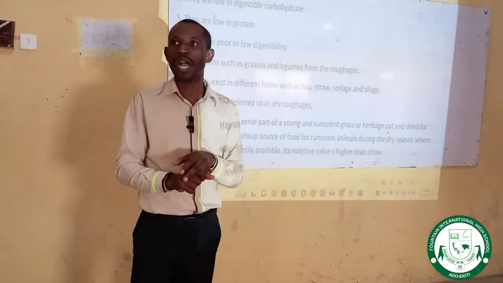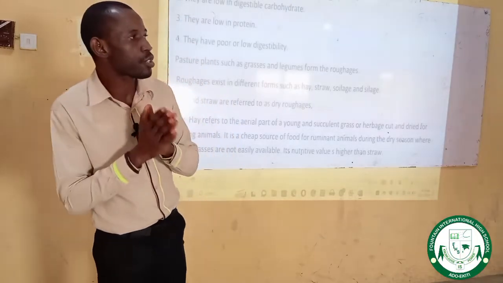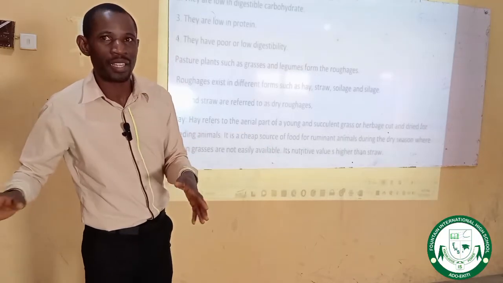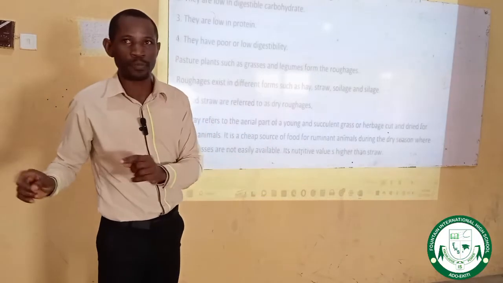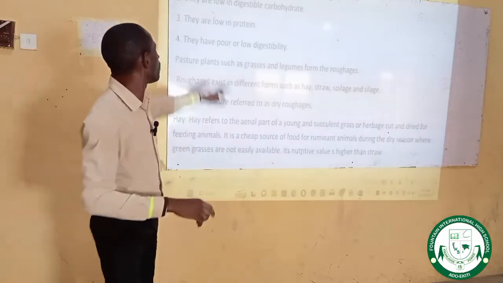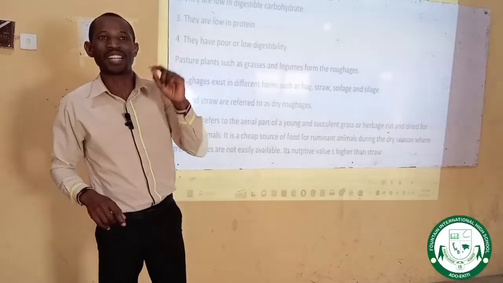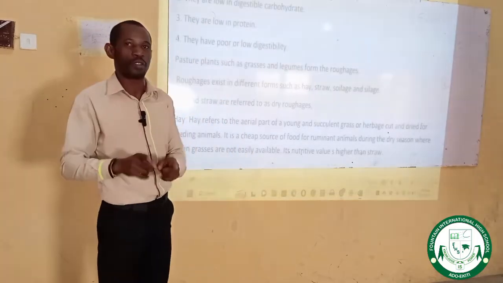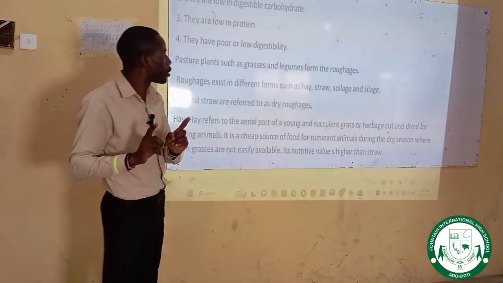Protein and carbohydrate concentrates both have fiber content of less than 80%, and due to that they are easily digestible. Animals can eat and digest them, but these roughages are not easily digested because they have fiber content of more than 80%. Please take note of that. It is a point I want you to take note of.